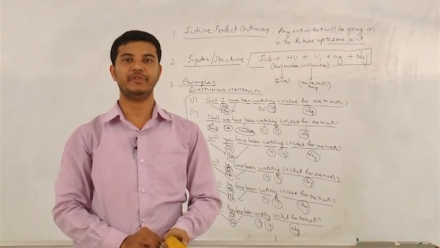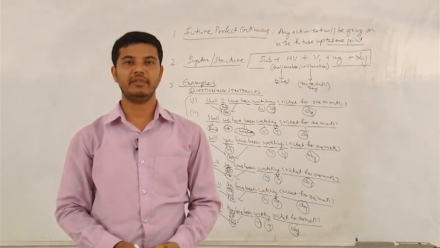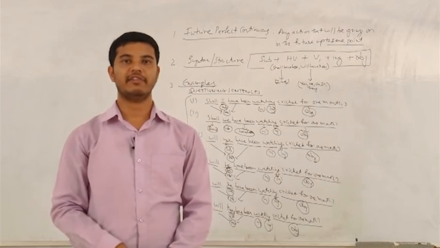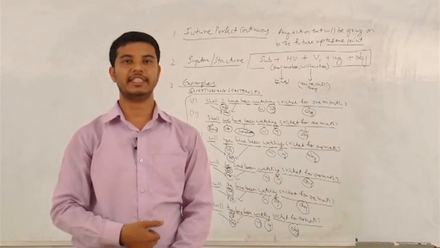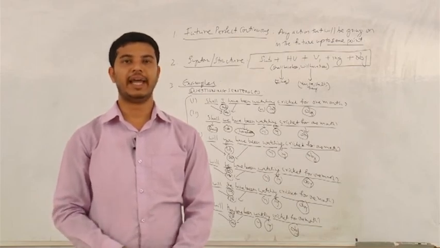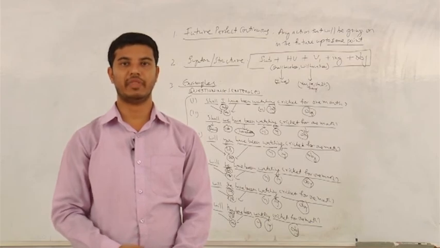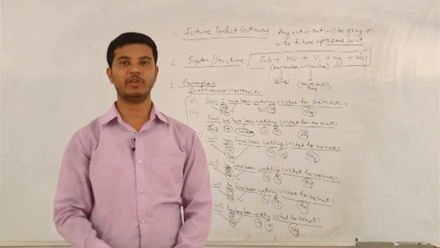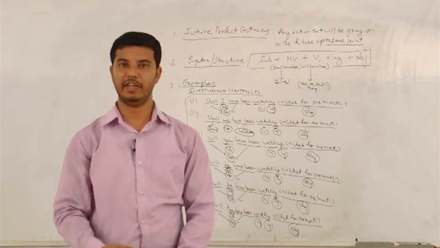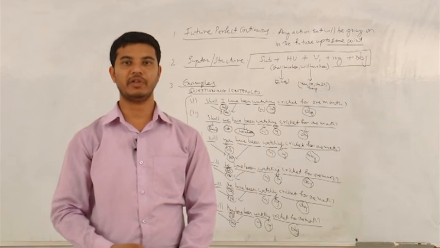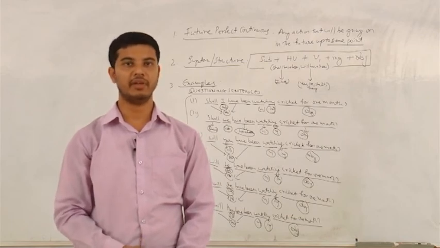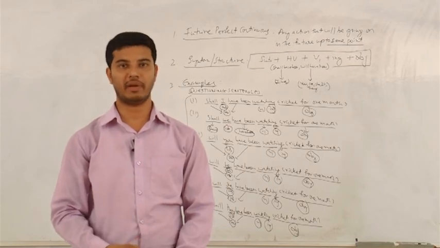Now let us have a fast review or recap of all the 3 kinds of sentences under future perfect continuous. We have taken watch as a verb, right? Let us go with I. I'll read out the positive, negative and questioning sentences at a time. I won't give any break, so focus. I shall have been watching cricket for 1 month. I shall not have been watching cricket for 1 month. Shall I have been watching cricket for 1 month? Now we shall have been watching cricket for 1 month. We shall not have been watching cricket for 1 month. Shall we have been watching cricket for 1 month?